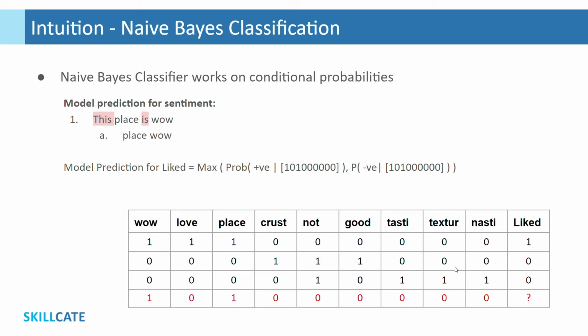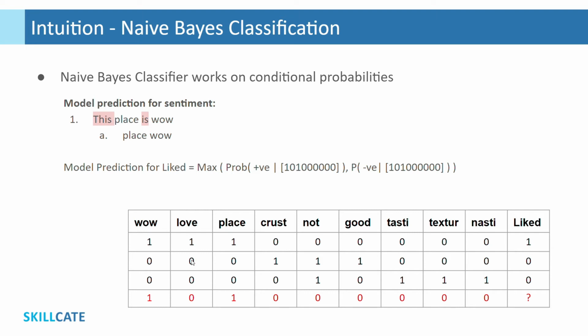For classification, the naive Bayes classifier uses conditional probabilities. As we may observe in historic reviews for token wow, when it is present, the review is always positive, given the limited training data we have here. So it depicts a positive sentiment.